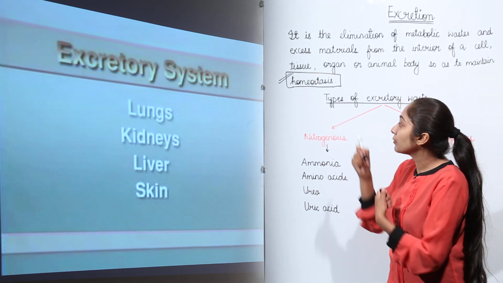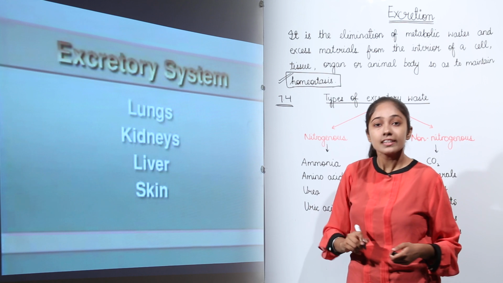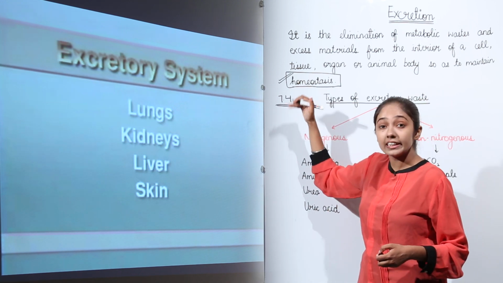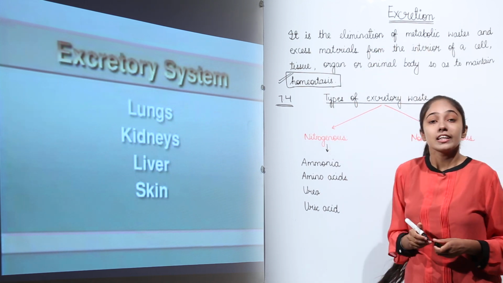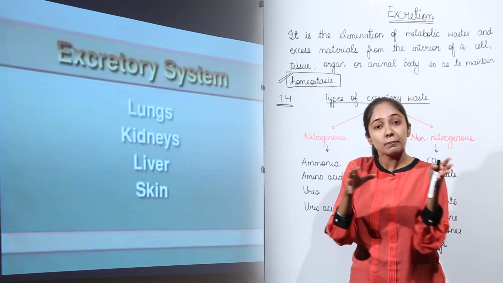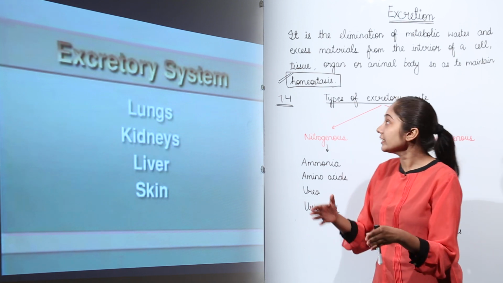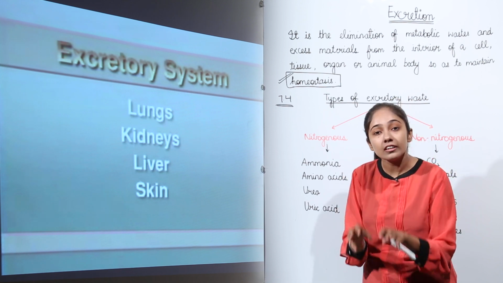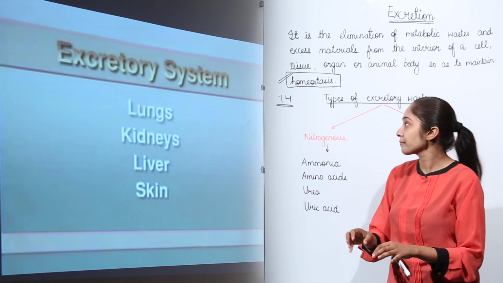The pH of your blood is, for example, 7.4. If the pH increases or decreases, because of the generation of this metabolic waste, then the functioning of our body is not going to be in a proper manner. The body functioning will be disturbed. So it is very important that we maintain homeostasis, that is maintaining the internal environment. In simple terms, maintaining the internal environment.